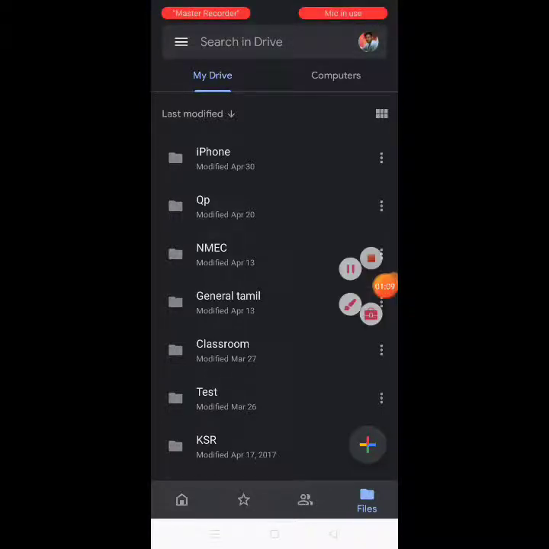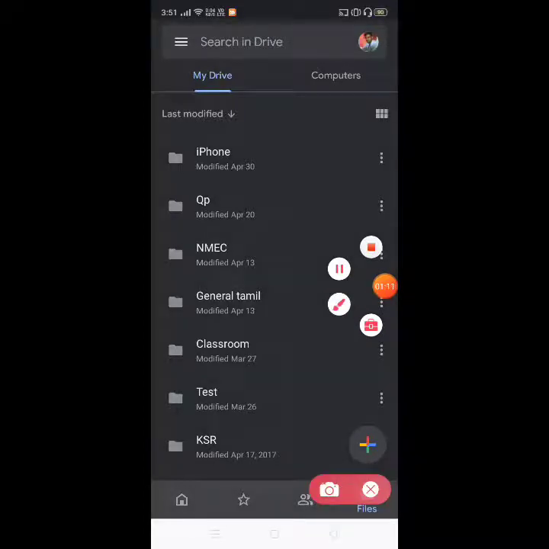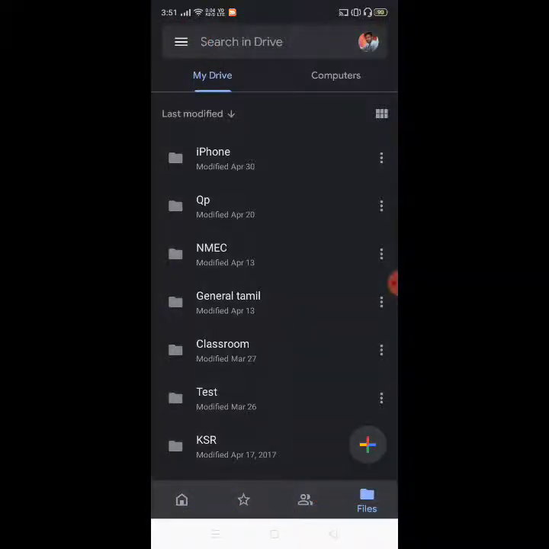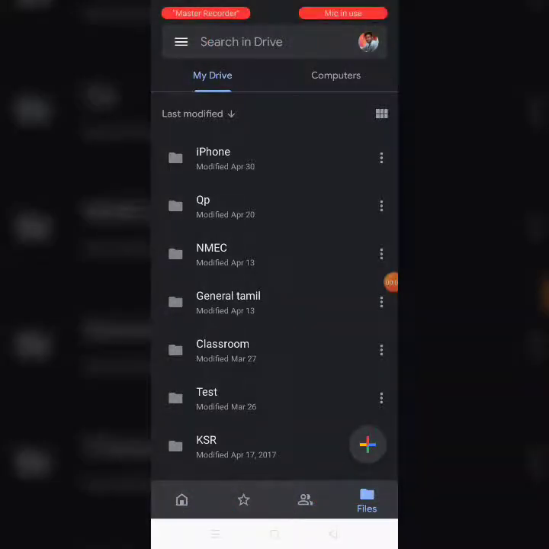So let's quickly run through this layout option, and here you could find the menu option and the user account which is associated on the right side here, and on the bottom you could see four different links which is actually hidden here because of the marker. One is home, another one is starred, and third one is shared, and fourth one is files, which is actually hidden, sorry. Here these are the four options available, and among those four options, two are very important.